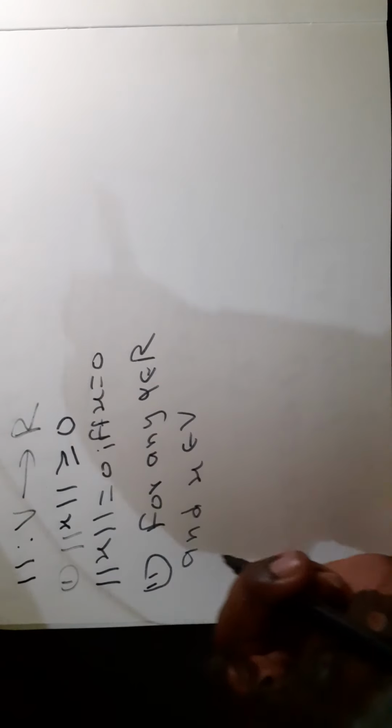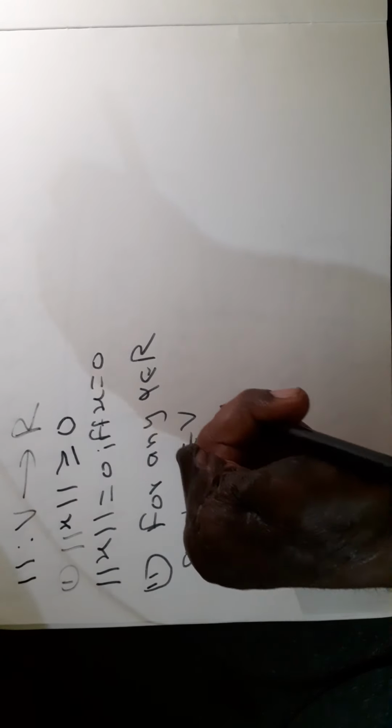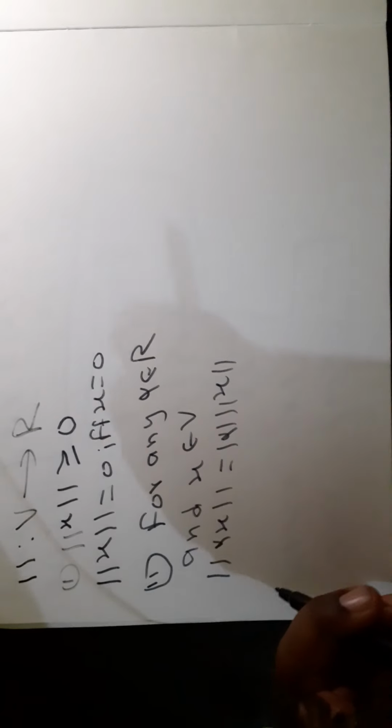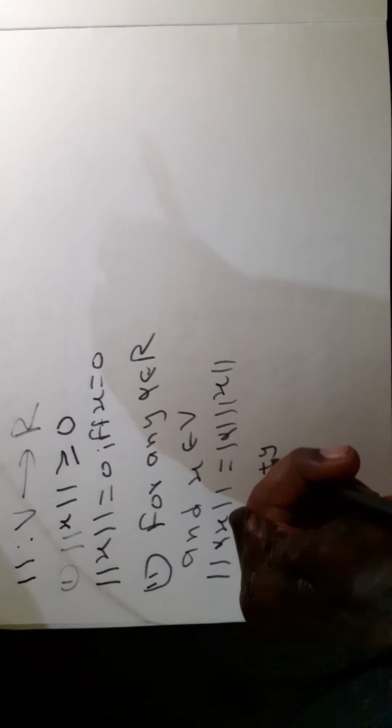Second property: for any alpha belonging to R and x belonging to V, norm of alpha x is equal to mod of alpha times norm x. And third property: norm of x plus y is less than or equal to norm of x plus norm of y.